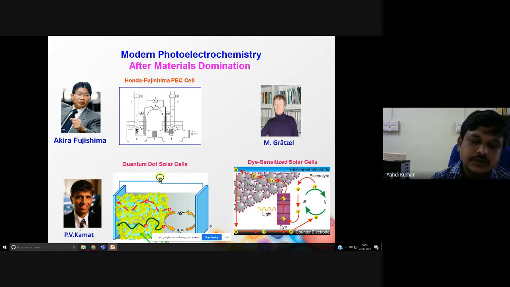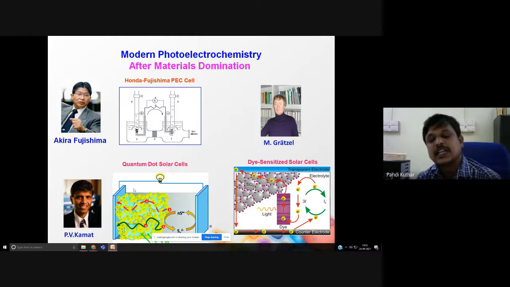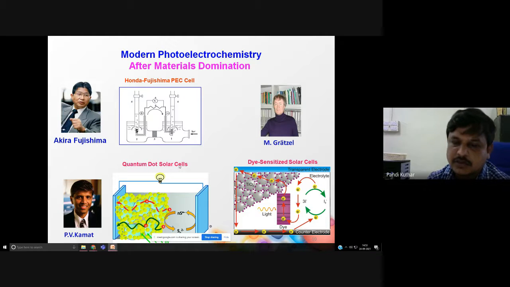That injected electron will be collected as electricity. Then similarly, P. V. Kamat, an Indian living in the USA, introduced the concept of the quantum dot solar cell. So in this quantum dot solar cell, he just replaced the sensitizer, the dye molecule, with the quantum dot. Then he introduced the concept of quantum dot solar cells.